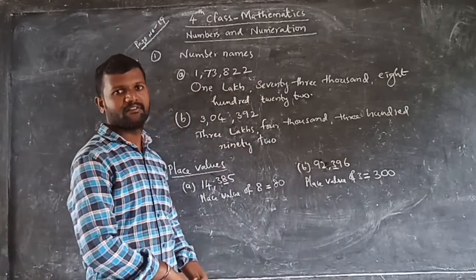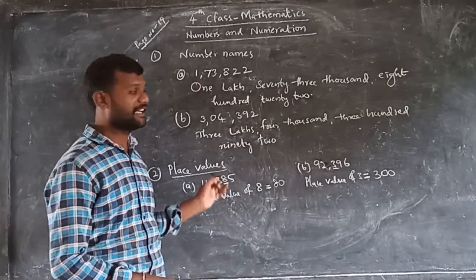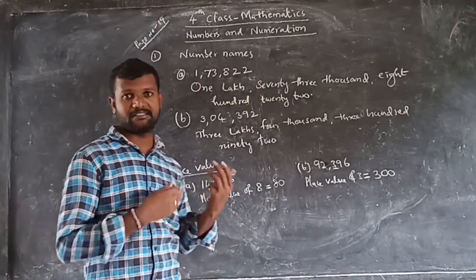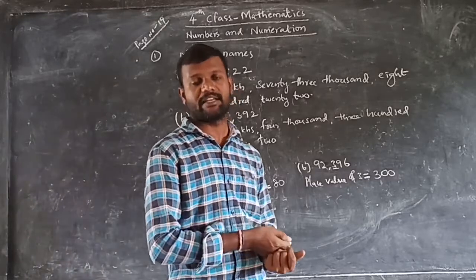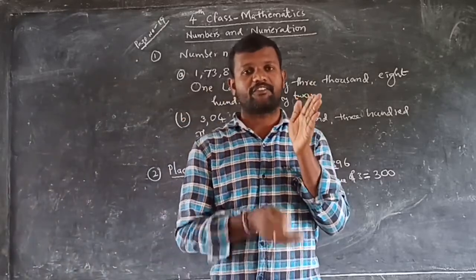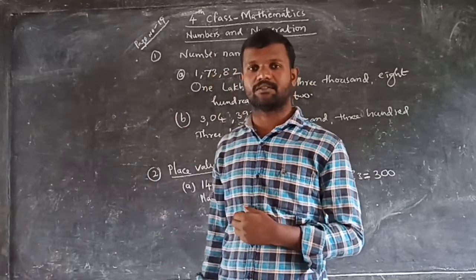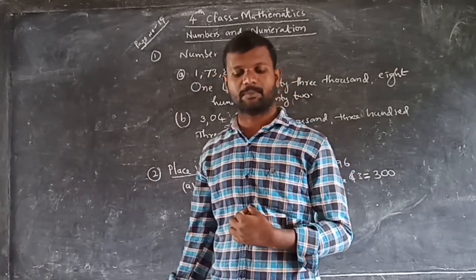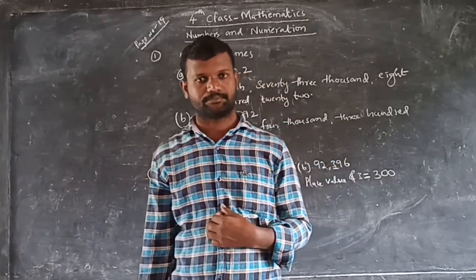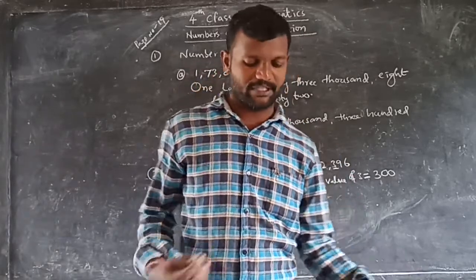Okay. Like this, we can write the place values of any digit wherever it is. It is in thousands place or lakhs place or any other place. Just after that digit, how many digits are there? You should write that many zeros. You will get the place value, right? That is the second bit.